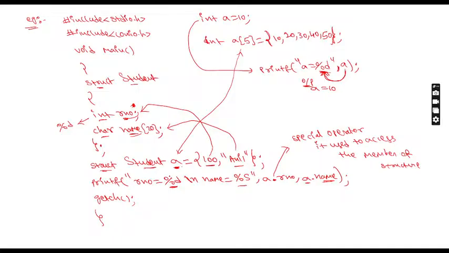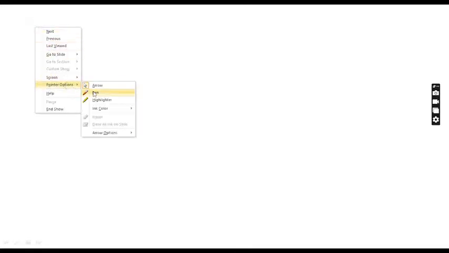So we'll be going to another topic, that is union. Up to here, the concept of structure is completed. Now the next very, very important 8 marks question, which we are going to discuss in this video, is union. The question will be like this: What is union? Explain with example. Like this, you can get a question in your final exam.